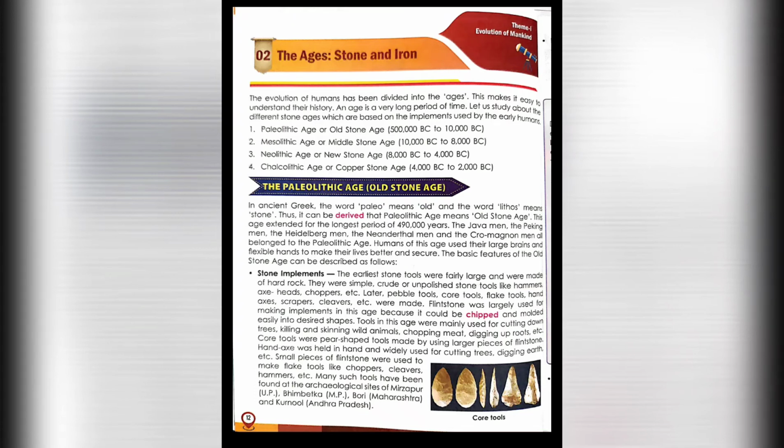Hello, my name is Gagandeep, and today I am going to start Chapter 2, Theme 1, Evolution of Mankind, The Ages, Stone and Iron. The evolution of humans has been divided into the ages.